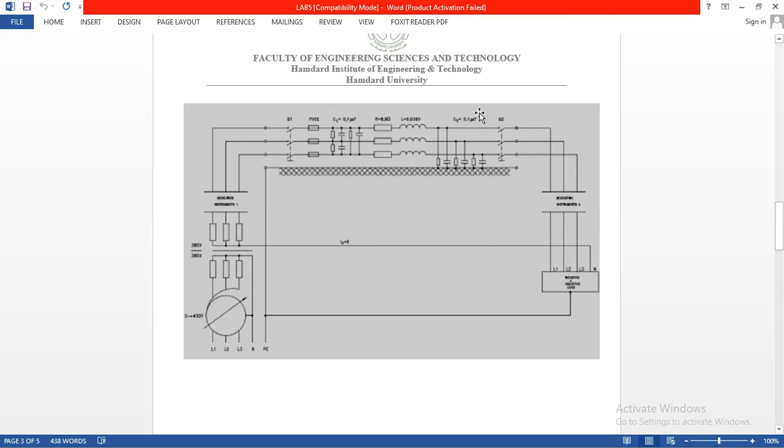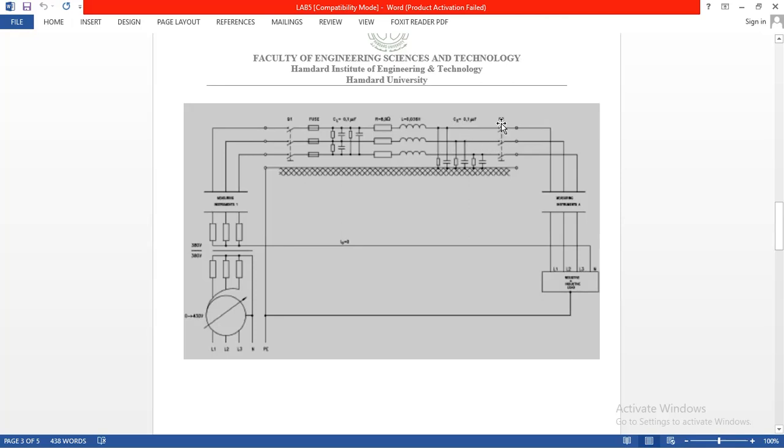Afterwards, this end we called the receiving station of the power transmission line, at which some parameters are resistance, capacitance in single line to ground capacitance and single line to ground resistance. All the parameters are further connected there. Afterwards, this end is the receiving end of the transmission line.